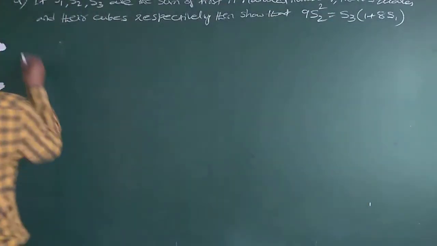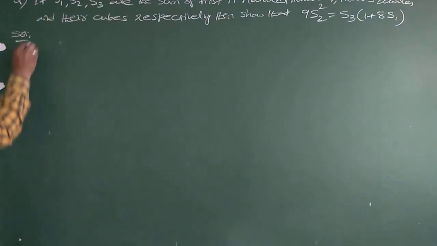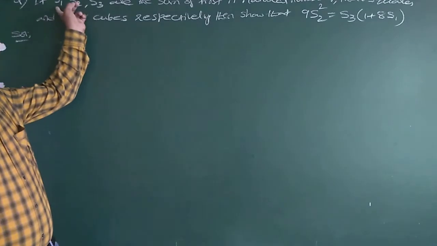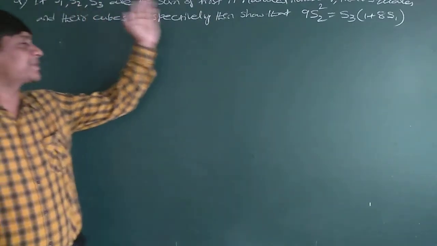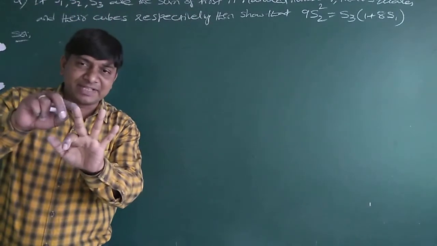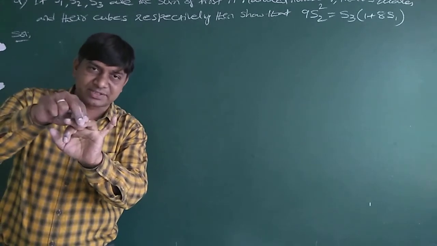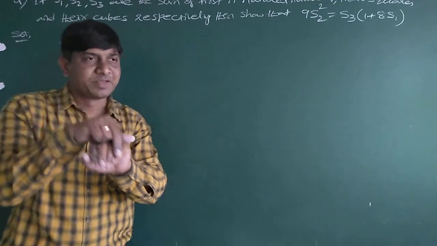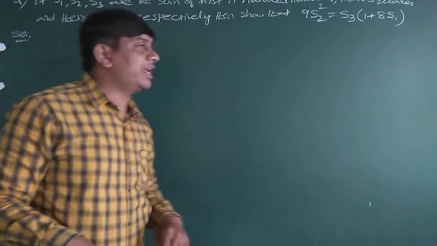Listen. Here, what is given? They mentioned S1, S2 and S3 are respectively the sum of the natural numbers, the sum of the squares, and the sum of the cubes. Then we have to establish this relation.